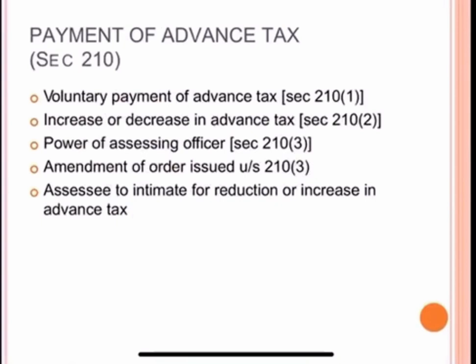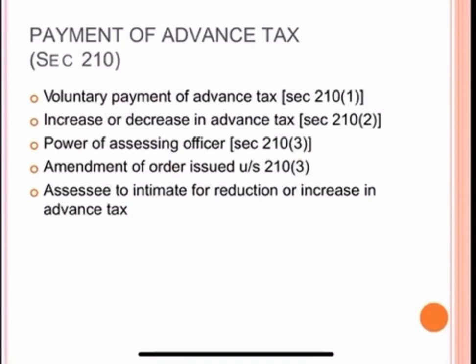Then amendment of order issued in previous point 210 subsection 3. In case the assessing officer finds that the assessee has filed the return or a regular assessment has been made for the previous year later than that referred in point 3rd above, he may make an amended order. He may ask the assessee to deposit the amount of advance tax calculated on the basis of total income returned in such return or assessment on regular basis.